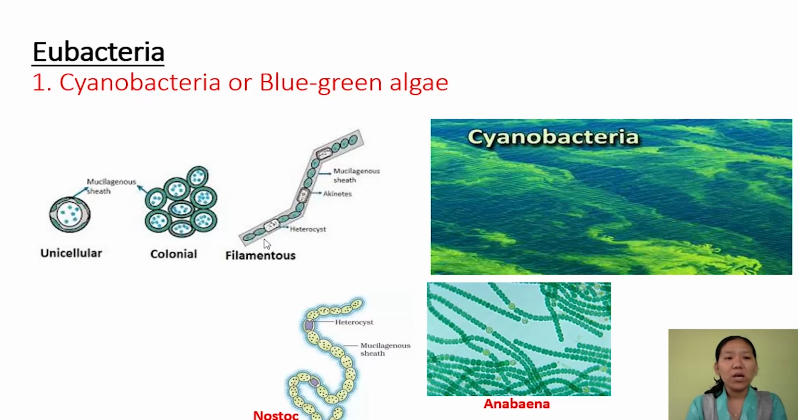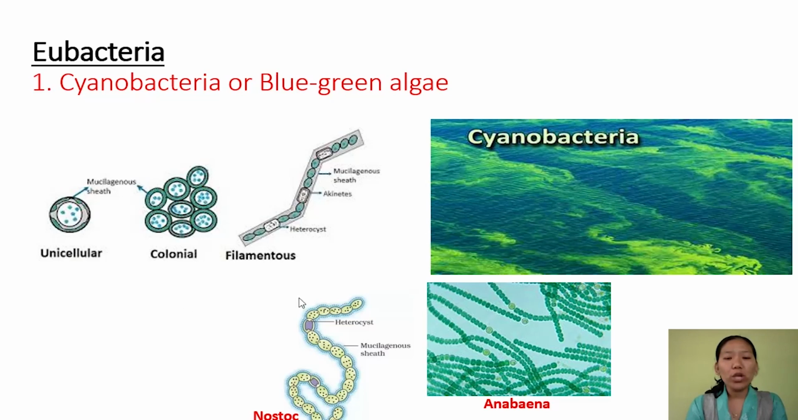Because they have a special cell called heterocyst here. This is a thick wall cell, heterocyst, and heterocyst you can find here. This example is Nostoc, and this is Anabaena. So in both the case you find heterocyst. So this heterocyst can fix the atmospheric nitrogen. That is why the farmers growing paddy cultivate these Nostoc and Anabaena in the paddy field so that they can fix atmospheric nitrogen and enrich the soil in nitrogen.